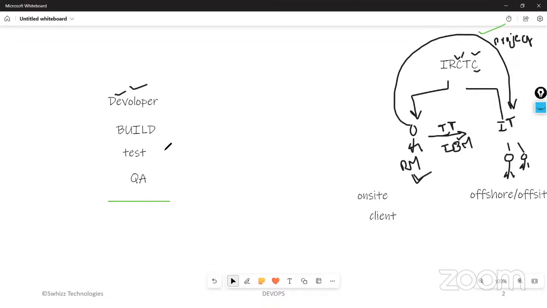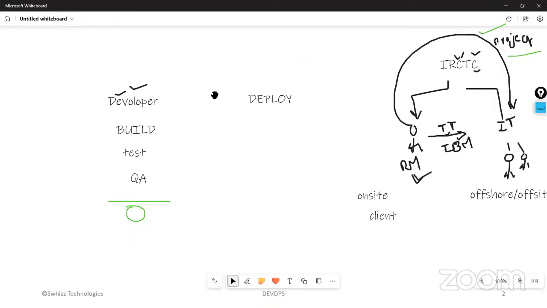With this, can we say that our complete project is over? No, we cannot say that our project is over. We can say that our application is ready. What is the next stage after the application is ready? After getting the application ready, the next stage is deploy.